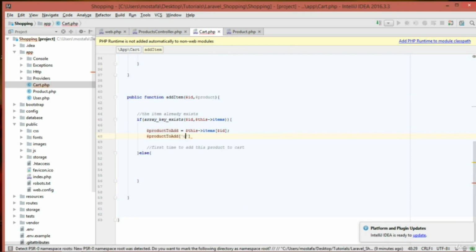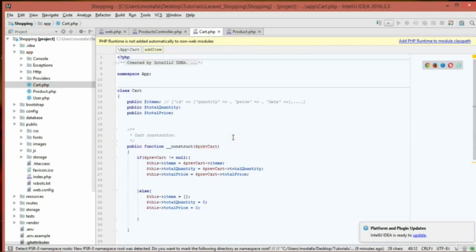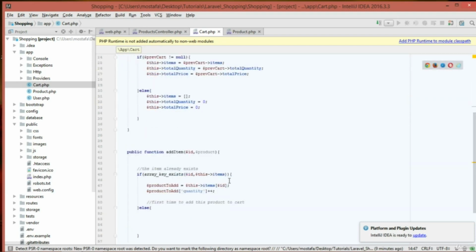So I'm going to increase the quantity, plus plus, which means increasing the number inside it. So it's going to get to this quantity. For example, this is 1, and it's going to increase this to 2, and then 3 if the user adds it over and over again.